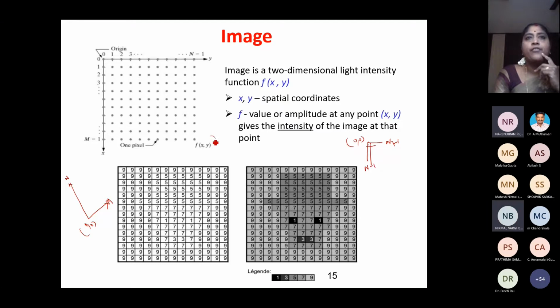And what is f of x, y? f of x, y is the intensity. For example, you take this. So this x value is say 100, y value is say 20. Okay, at the location 100th row, 20th column. Assume this is the 100th row and 20th column. At the location x, y, what is the intensity? f is nothing but the intensity or the gray value or the brightness of the pixel at that location. So generally we define an image as a function of x, y. I is equal to a function of x, y. So this is your image.